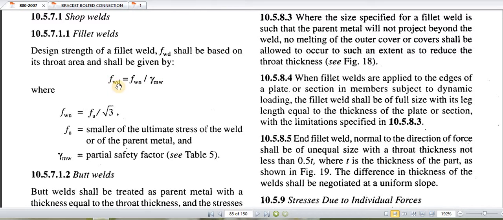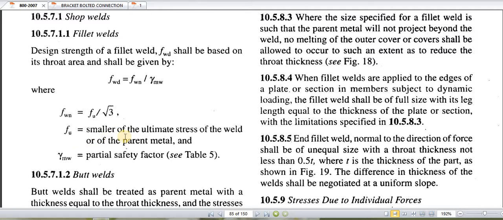How do we find this fwd? Fwd is nothing but the design strength of fillet weld. So fwd is equal to fwn divided by gamma mw. How do we find fwn? The fwn is equal to fu divided by square root of 3. We just put these values in, and gamma mw we will find with the help of the partial safety factor. What is fu?